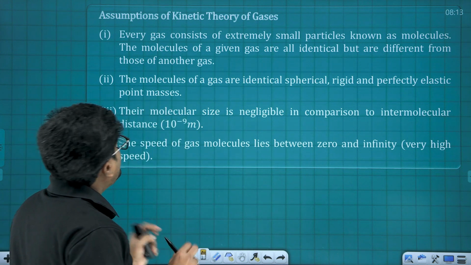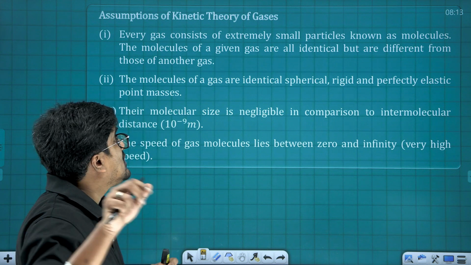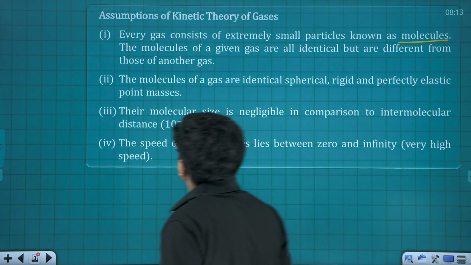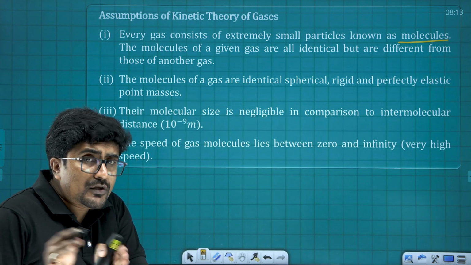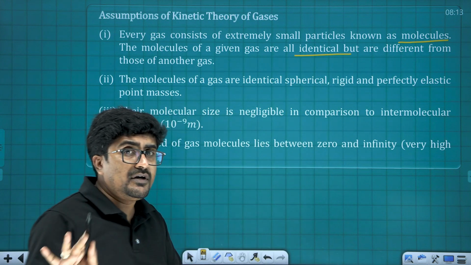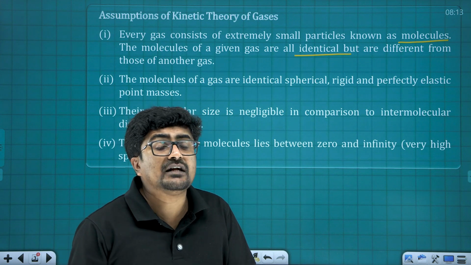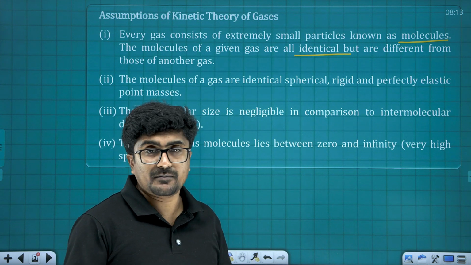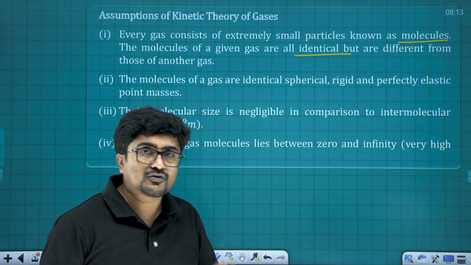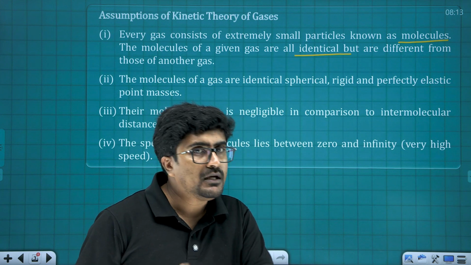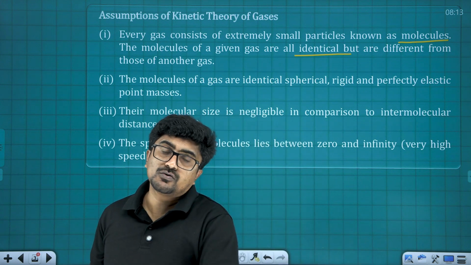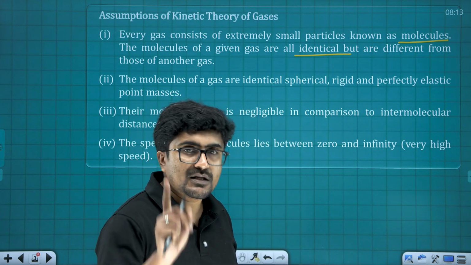The first point says every gas consists of extremely small particles known as molecules. The important point is that the molecules for a given gas are going to be identical. For a given gas they are identical, but definitely they are going to be different for another gas. So molecules of sample A and molecules of sample B are different, but all the molecules of sample A, and all the molecules of sample B, are going to be similar. That is the first point.